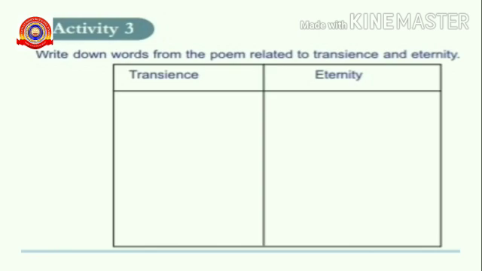Wealth does not exist for a long time, isn't it? Yes. So it is an example for transience. And for eternity is sky. Yes, sky exists for a long time. That means sky exists forever. So it is an example for eternity.